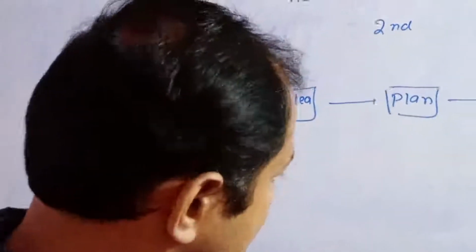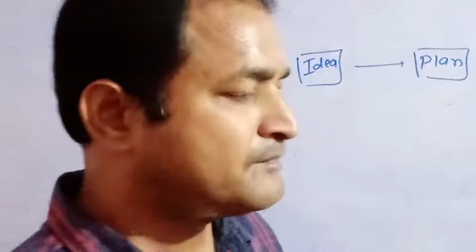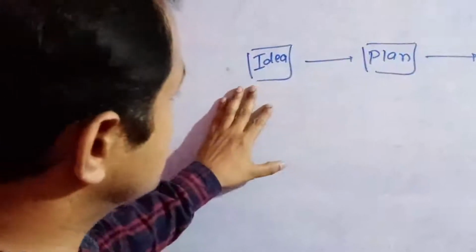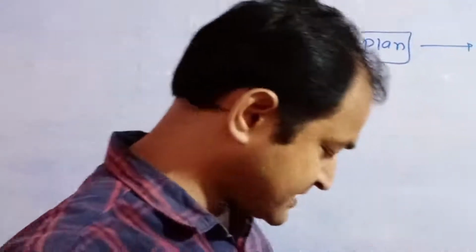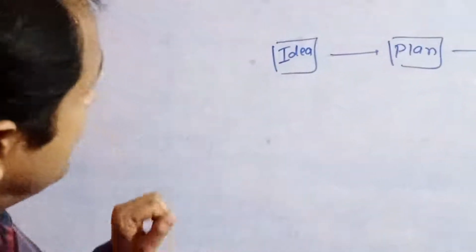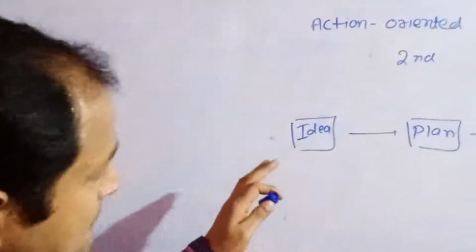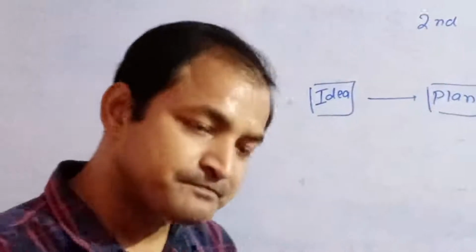Then sometimes you listen to music, you go to meditation. There are so many such criteria fulfilled in the action oriented approach. But this diagram shows idea, plan, action. This action oriented approach is the most useful approach.